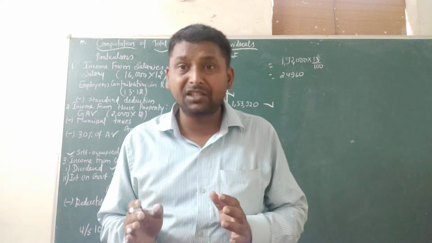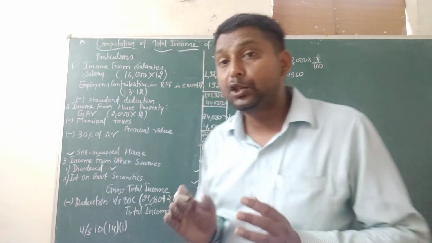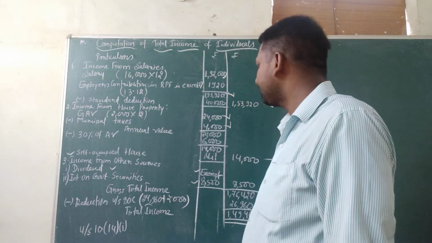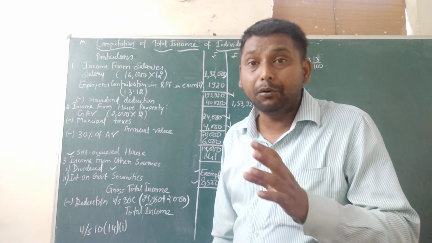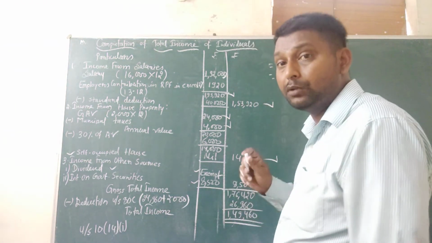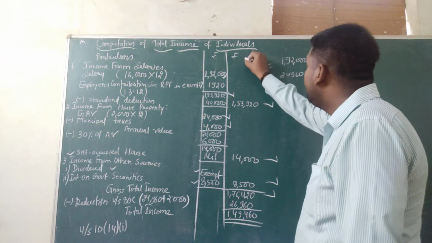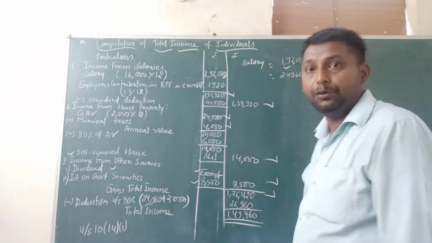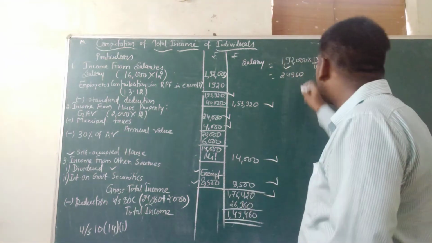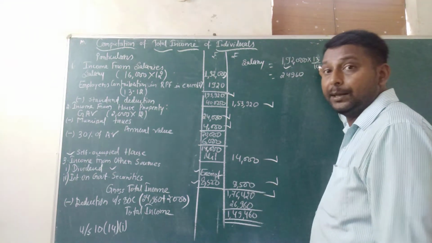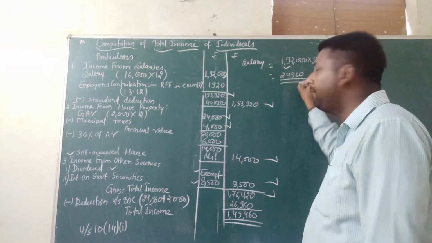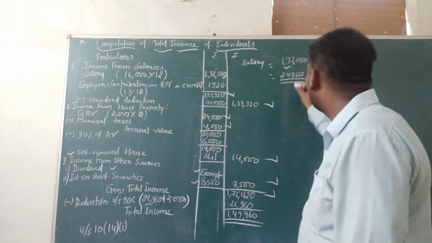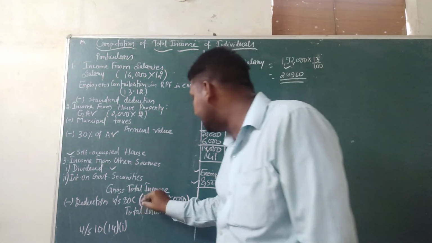Here there is information related to section 80C. See, 24,960: how is this amount calculated? The meaning of salary is 1,92,000. 13% of 1,92,000 equals 24,960.